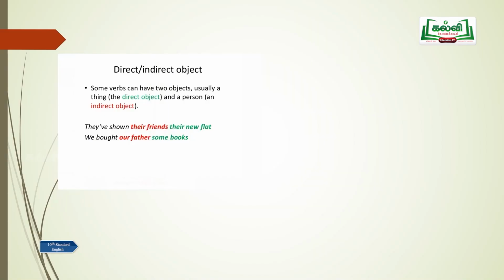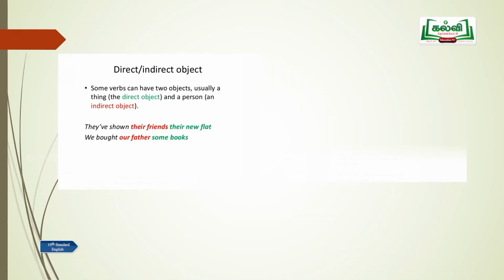Some verbs can have two objects. An object is the receiver of an action. For example, the hunter killed a bird. Bird is the object because the bird was killed by the hunter. In some sentences, you can have two objects. So one word becomes the direct object, the other word becomes the indirect object. Now let's see how to identify the direct object and the indirect object.